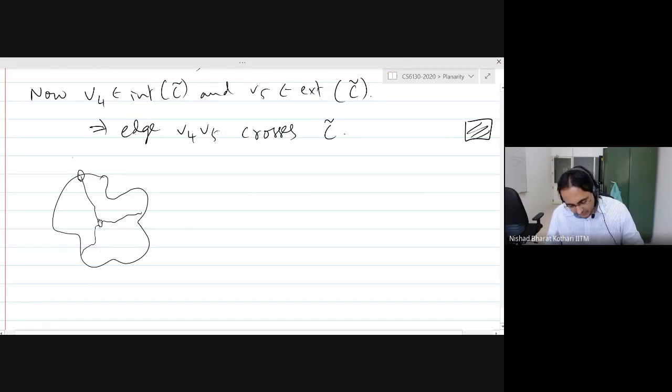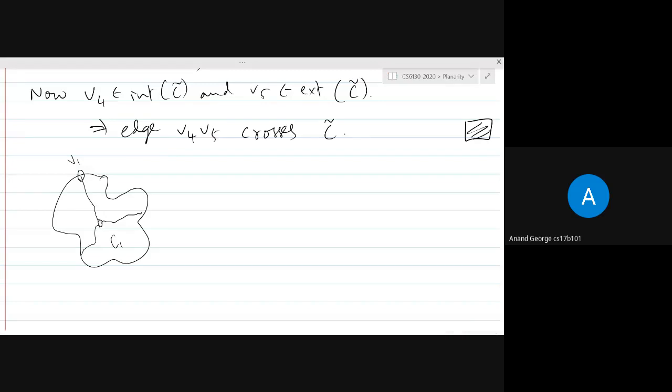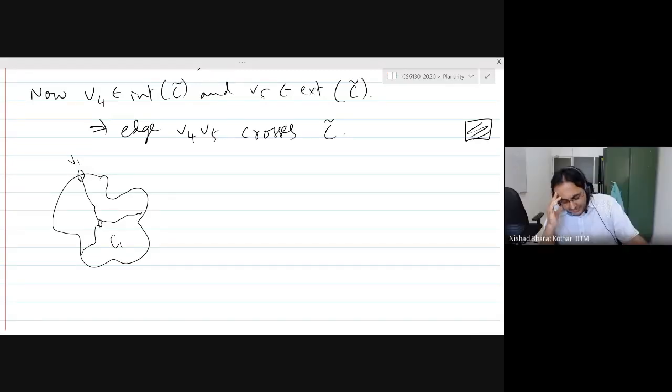Could this vertex V1 be part of the interior of C1? Is that your worry? It might seem stupid, but yeah, that is my worry. No, that's fine. The drawings can be misleading. It's all right if the drawing makes us wonder, but we have to be careful. We are doing mathematics.